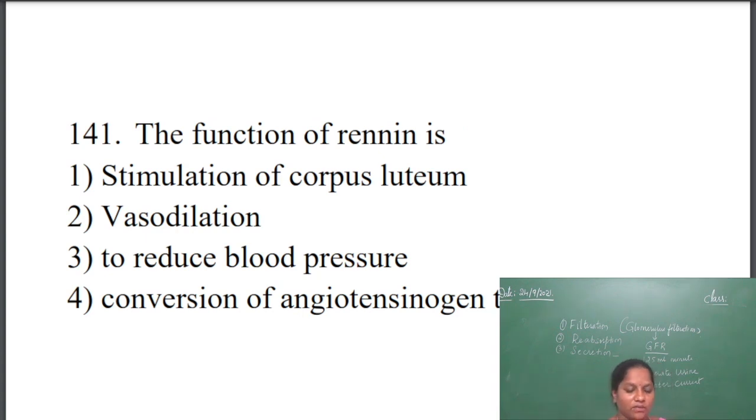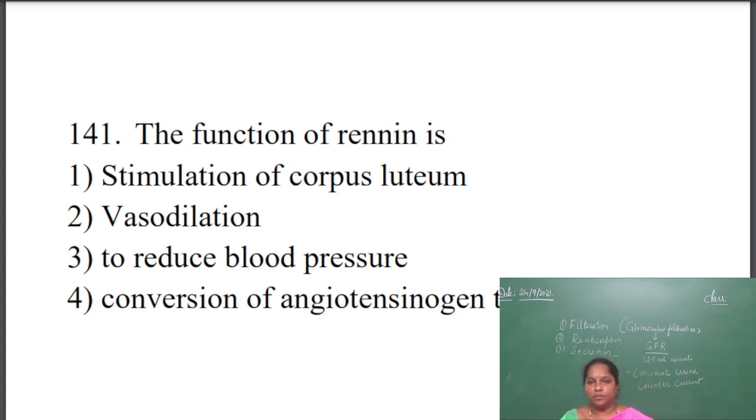So what will renin do? Renin is not going to help in stimulation of the corpus luteum of the ovary. So that function is not done by renin. Renin helps in conversion of angiotensinogen into angiotensin. So that is the correct answer here.